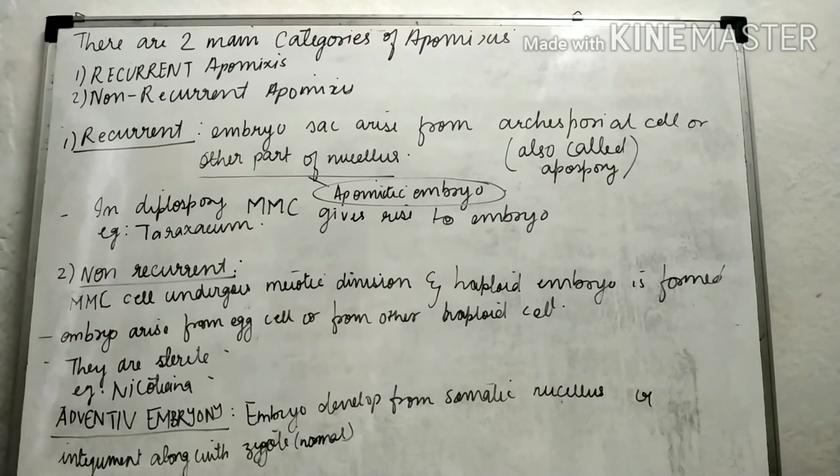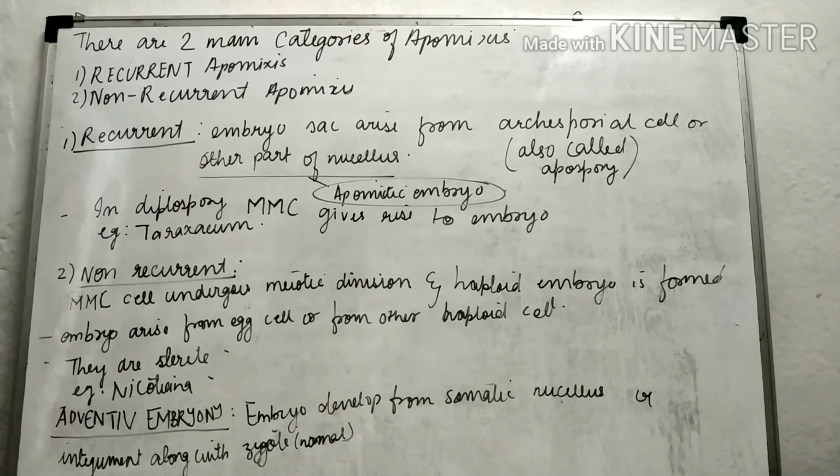The nucellus is the part present below the embryo sac. In the female gametophyte, the embryo sac is in the middle, the integuments are around it, and below the embryo sac is the nucellus.